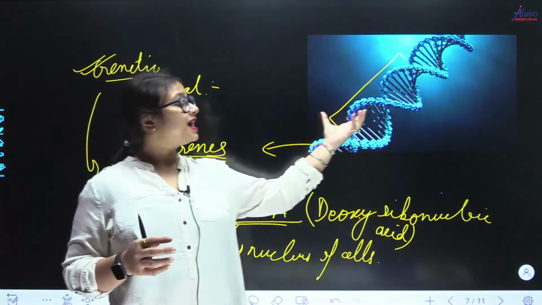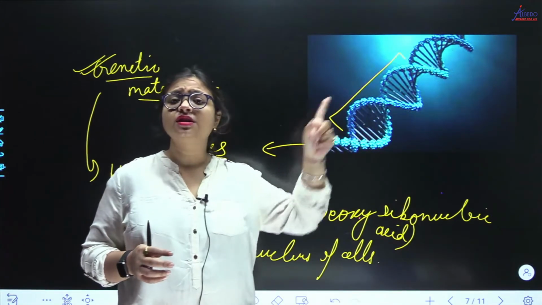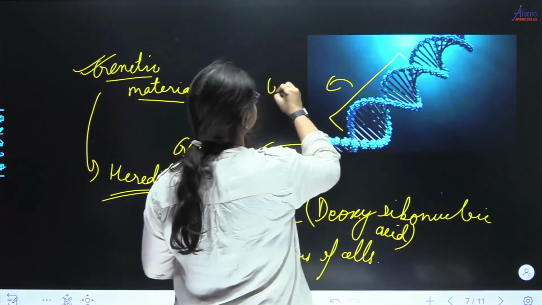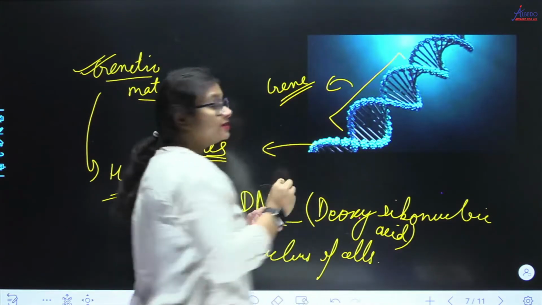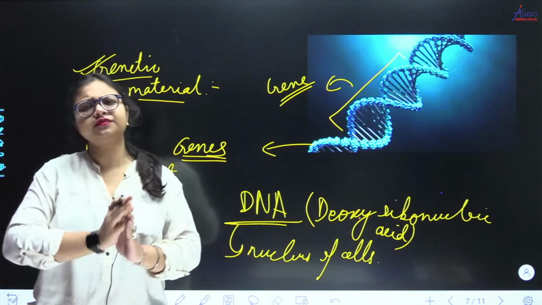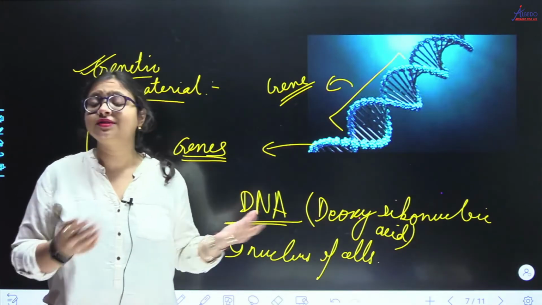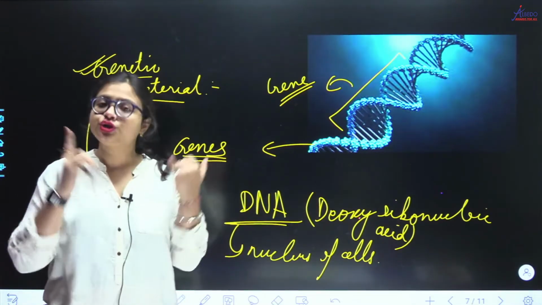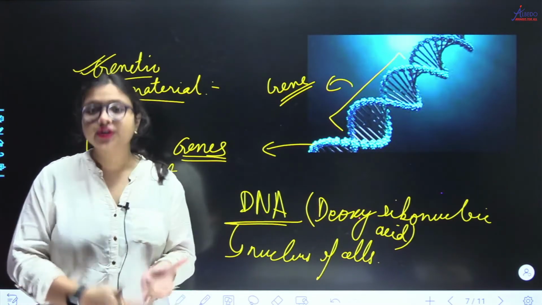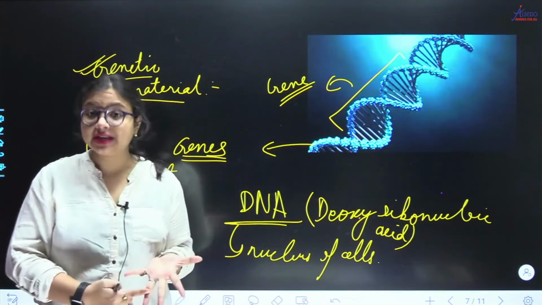So what is that segment of DNA called, which is governing one character? That is what is called a gene. समझ में आया? What is gene, what is genetic material, what is DNA? I've seen children confused a lot, and even teachers don't explain these things, but this is very important. This is the basis of your chapter, right? You should be able to differentiate between the words heredity, evolution, genetic material, DNA, gene and allele.